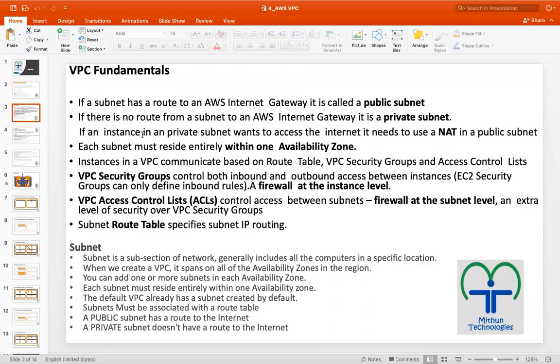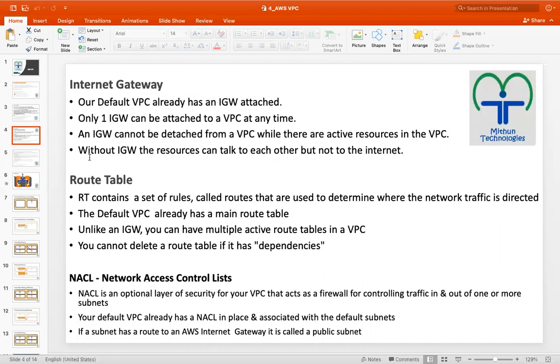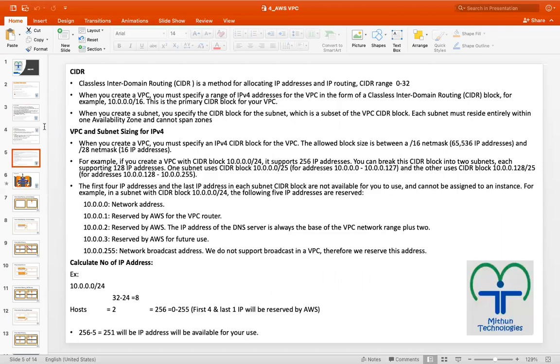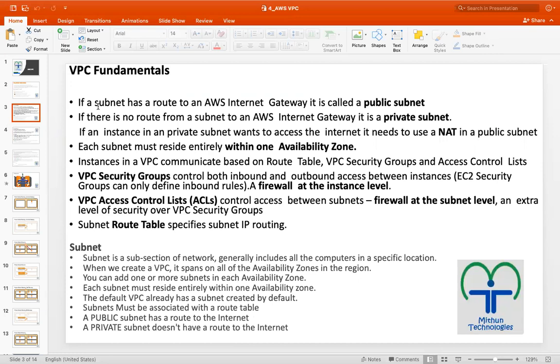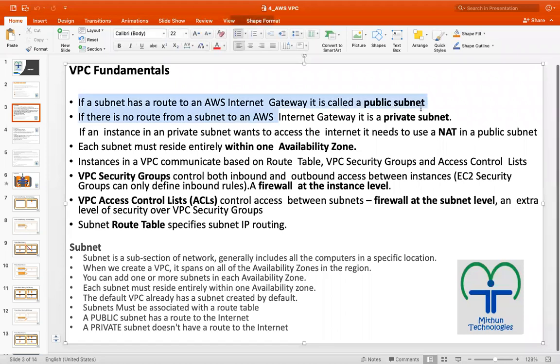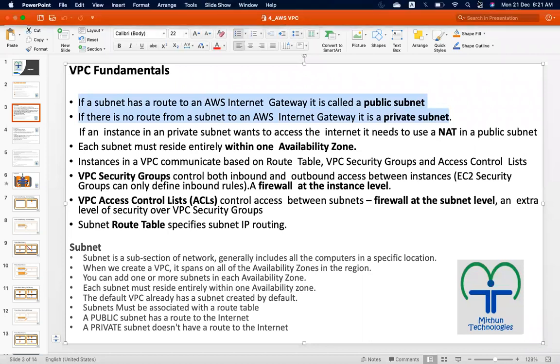While creating a VPC, you need to mention the network range. As I told you, within that VPC we can create multiple subnets. There are two types of subnets: public subnet and private subnet.